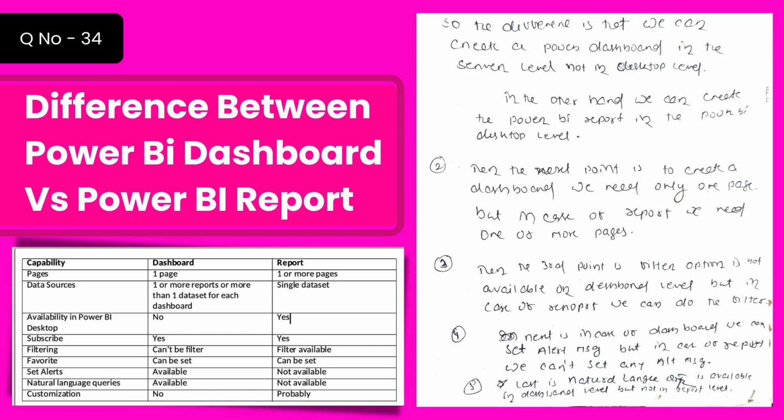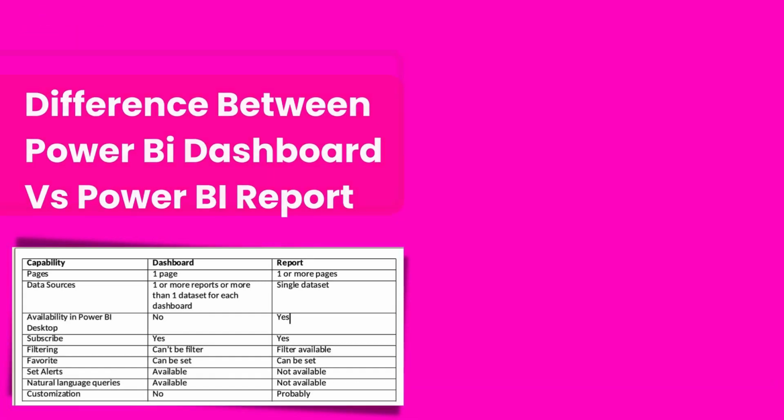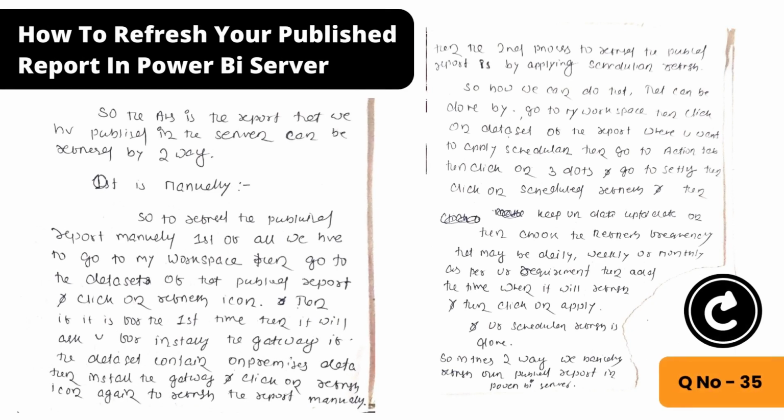Okay, then the next question is, once you publish the report in the server level, how do you refresh that report? This is also one of the most important questions. Okay, so be careful for this. So the answer is, the report that we have published in the server can be refreshed in two ways. First is manually. So how can you refresh a report manually?